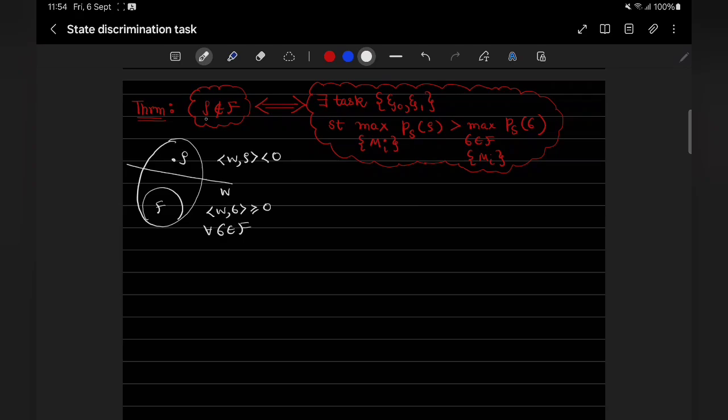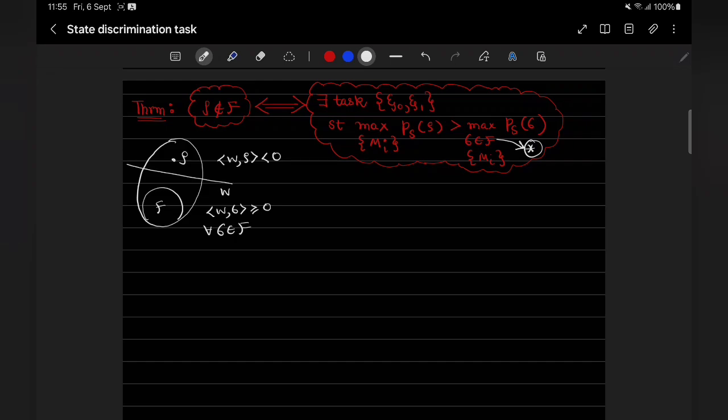So the state rho does not belong to a convex set F that I have shown here, if and only if there exist subchannel discrimination tasks epsilon 0 and epsilon 1 such that the maximum probability of success, maximized over the POVM sets of the state, is always greater than the maximum probability of success you can obtain from the states within the convex set. So this is the state within the convex set condition.